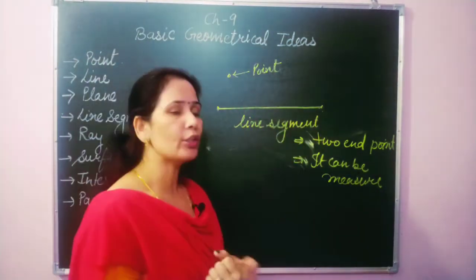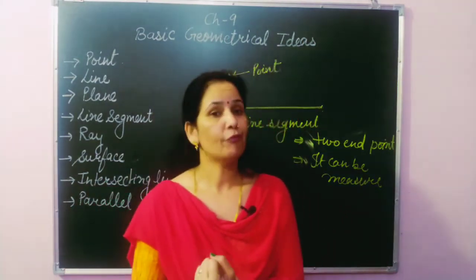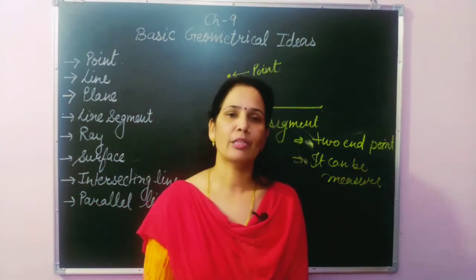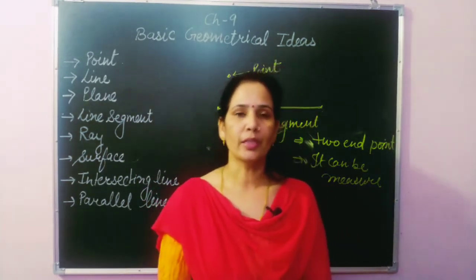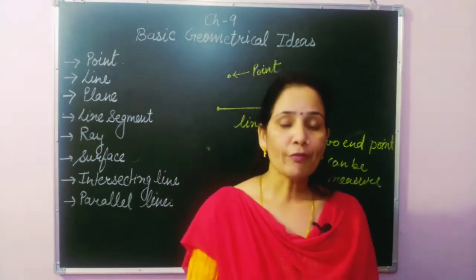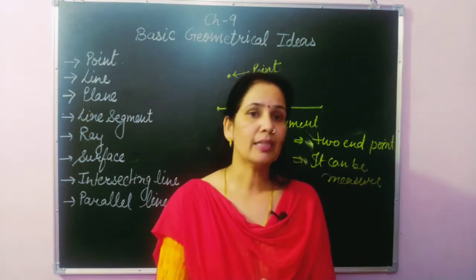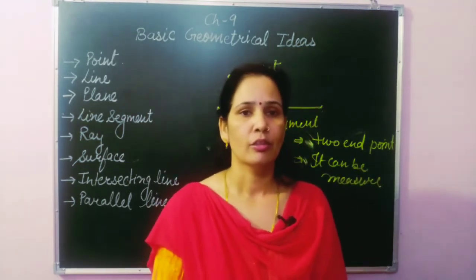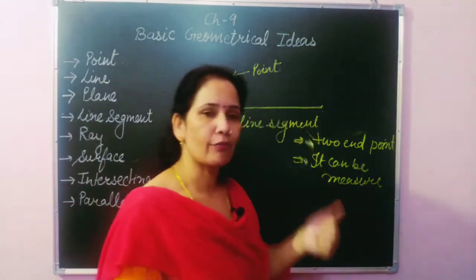And students, if we know the length of any line segment, easily we can draw it on paper also. So its third property, a line segment can be drawn on paper. And when we can draw and measure, that means it has a definite length. So the fourth property is that a line segment has definite length.